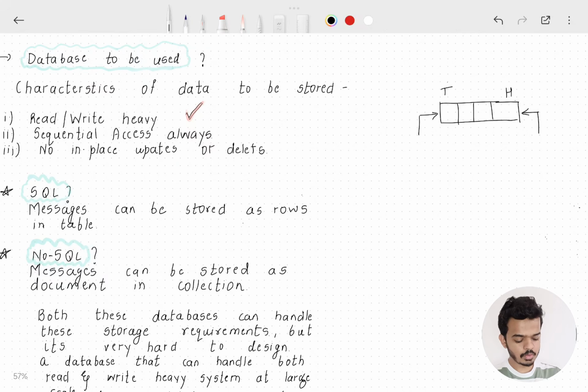So if we maintain the tail pointer and the head pointer of the queue, something that points to the head and tail of the queue, then reading and writing onto the queue are both going to be sequential. When we are putting something onto the queue, we'll sequentially increment the tail pointer and put the message. When we are reading from the queue, we'll sequentially move the head pointer and consume from the queue. So that is why the access is always going to be sequential.